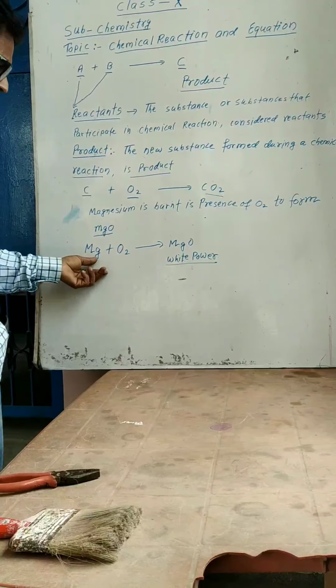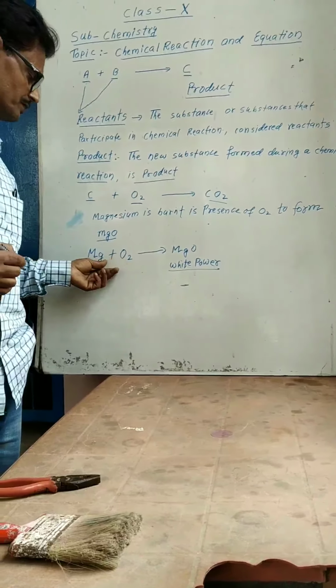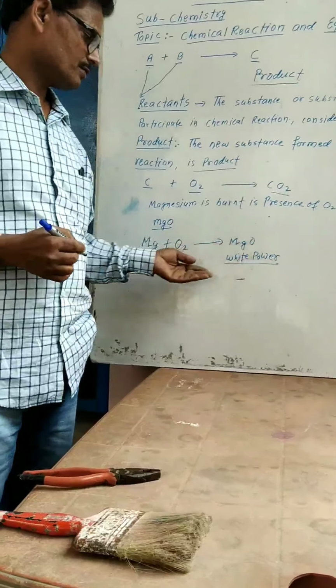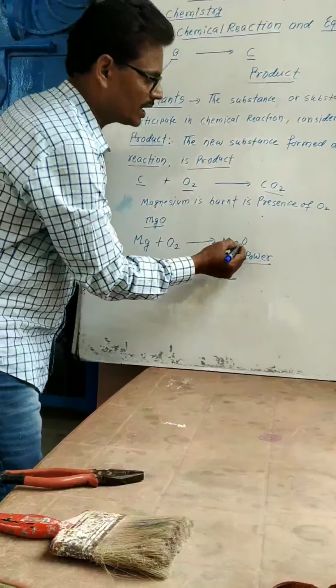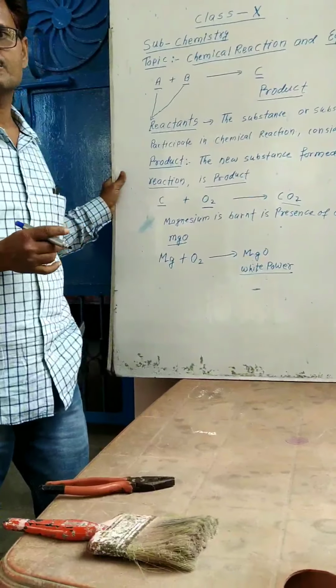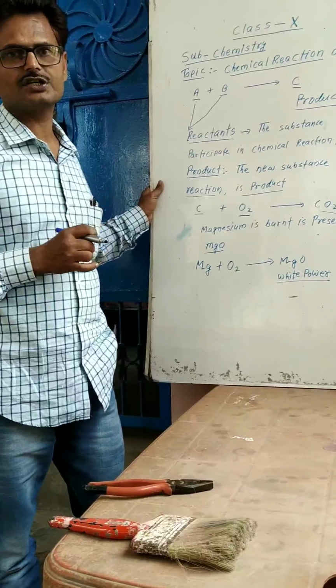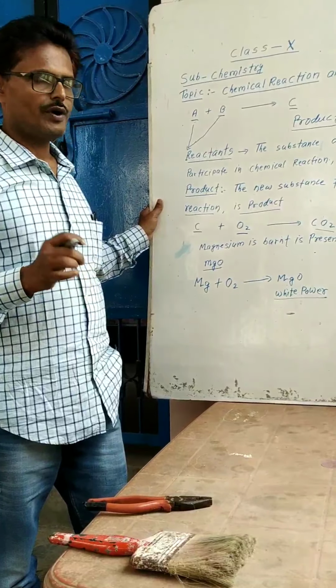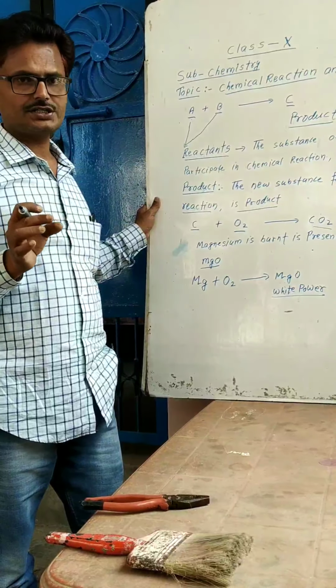Magnesium oxide is produced when magnesium is burnt in sufficient supply of oxygen. The chemical nature of magnesium oxide is basic. Magnesium oxide is basic in nature. Its chemical property is basic. Why do we say it is so?